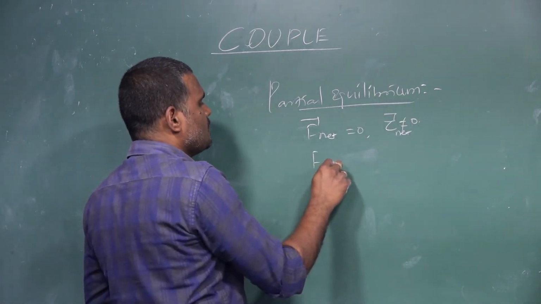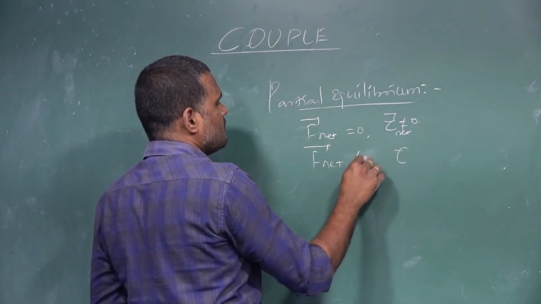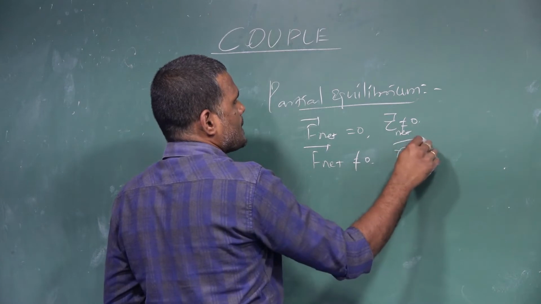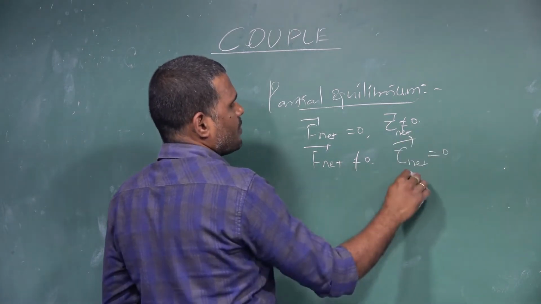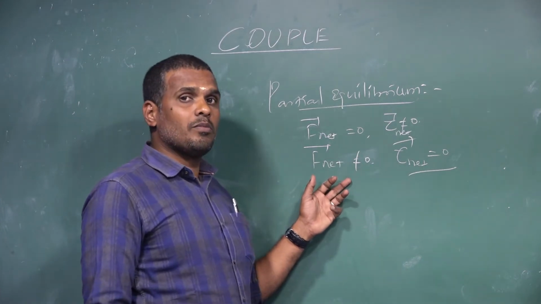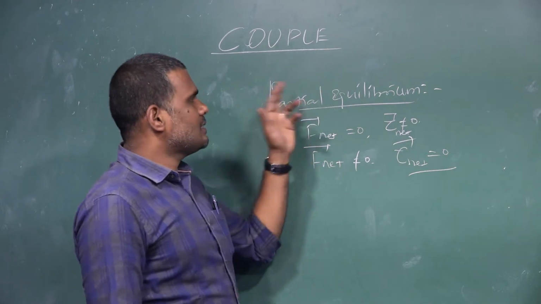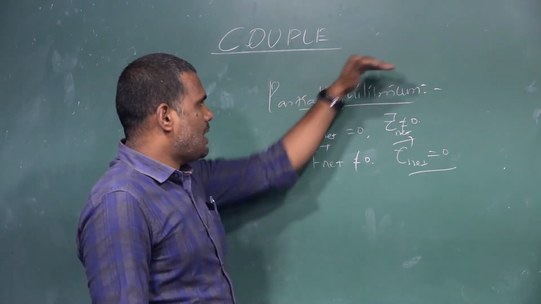If the body possesses a rotational equilibrium, then the translational equilibrium will not exist in the body. If such conditions exist, then we can say the body is in a state of partial equilibrium.